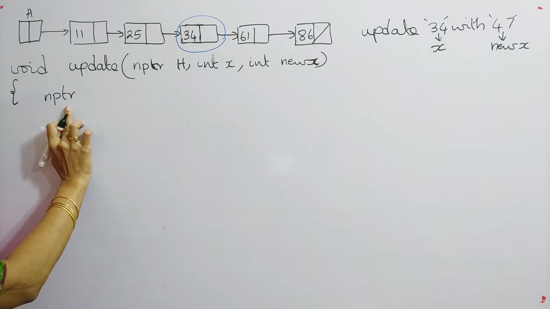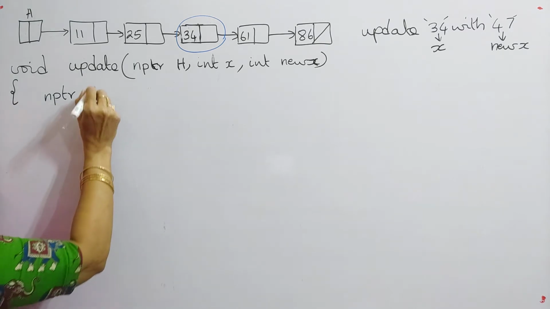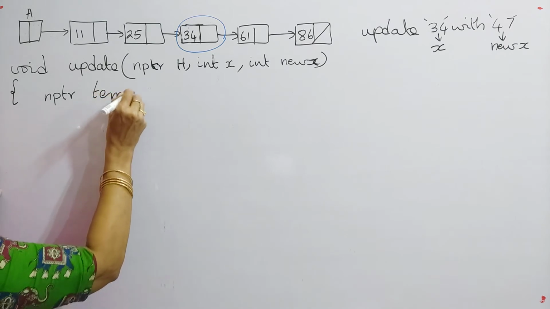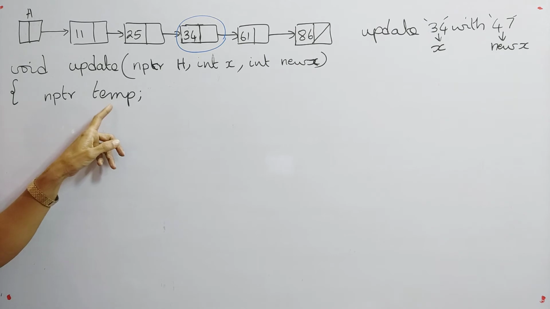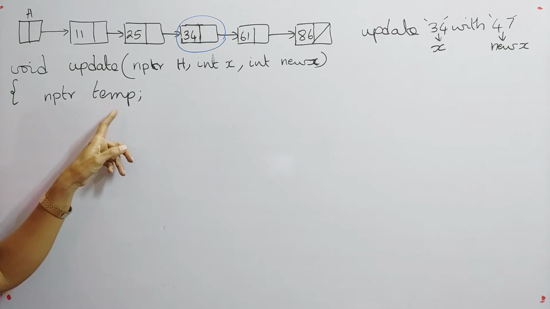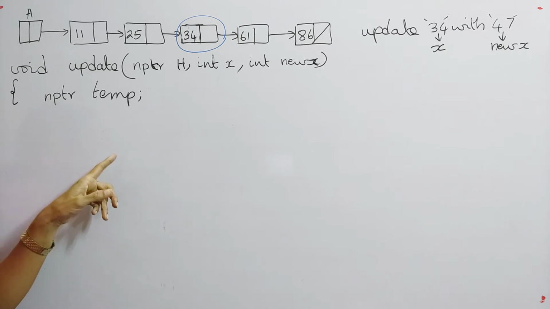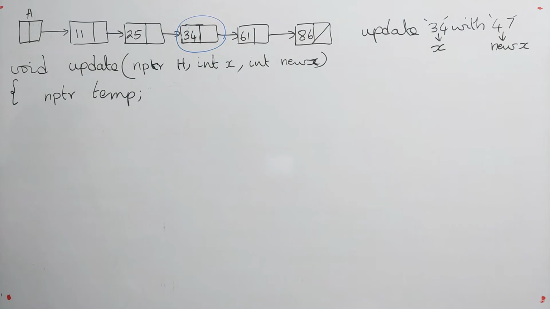For pointer of struct S node we have given NPTR as the name. So I am giving it as temp. A temporary node: temp is a variable of type struct S node asterisk. That means it can hold the address of any node of your linked list.